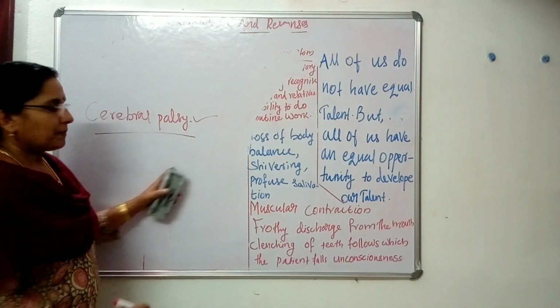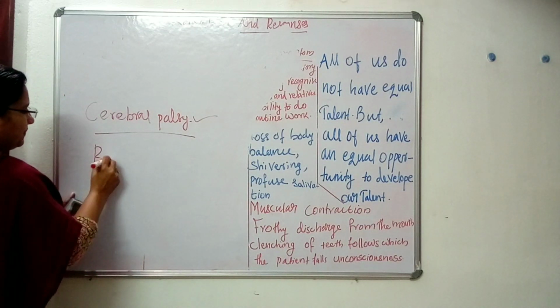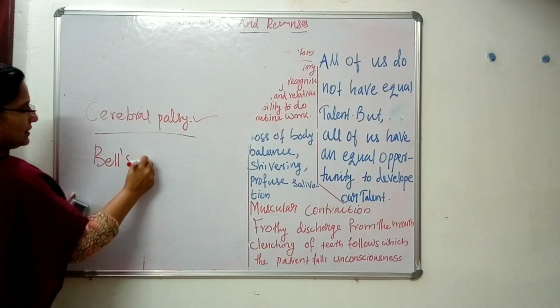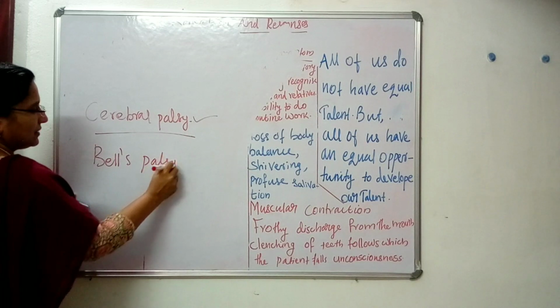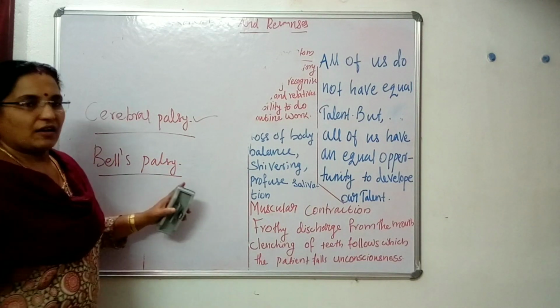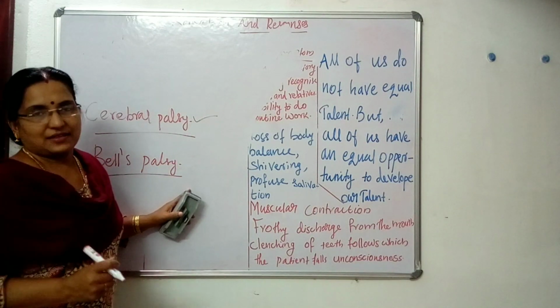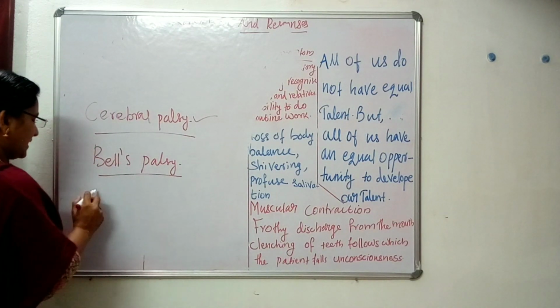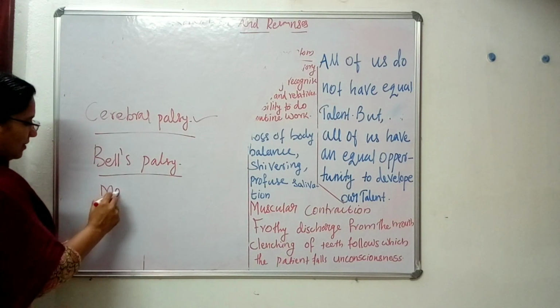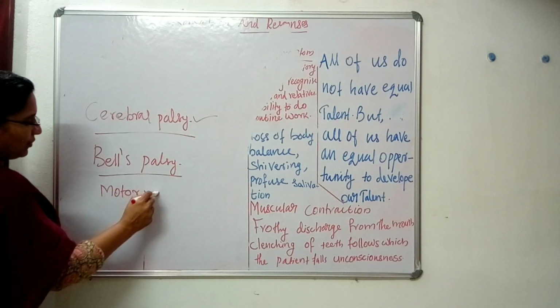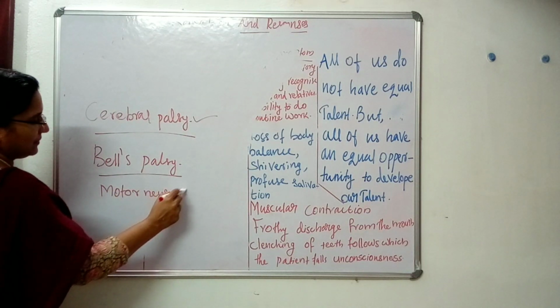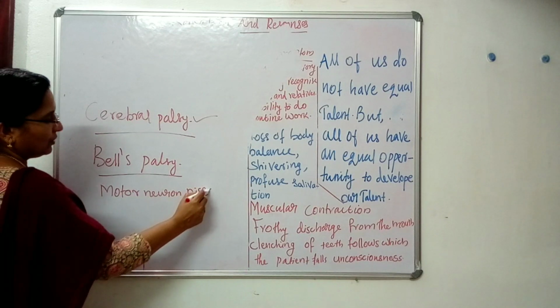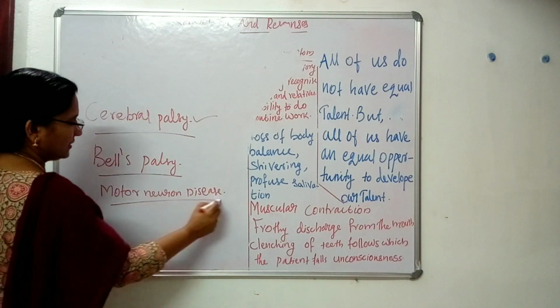Another one is Bell's palsy. Yes, this affects the facial muscles. Then one more example is motor neuron disease.